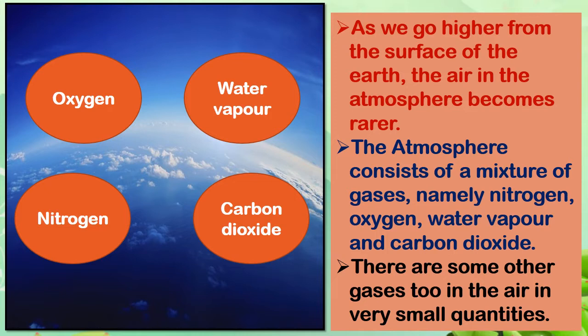Now the atmosphere, the layer the earth is surrounded with, consists of a mixture of gases. There are many gases. These gases are nitrogen, oxygen, water vapor and carbon dioxide, and there are some other gases also, in small quantities.